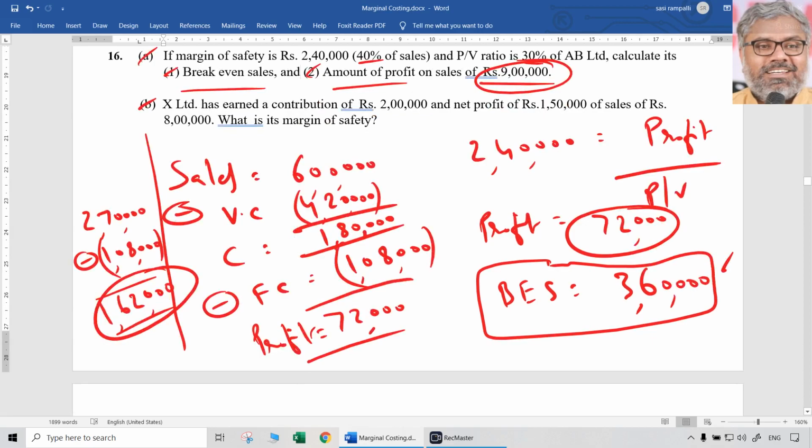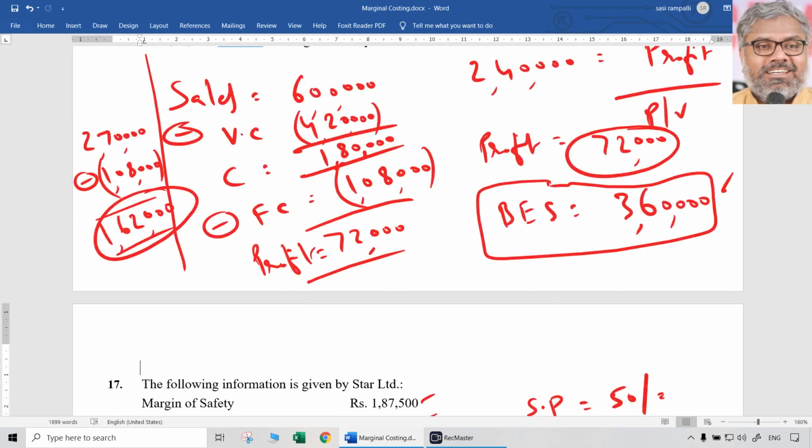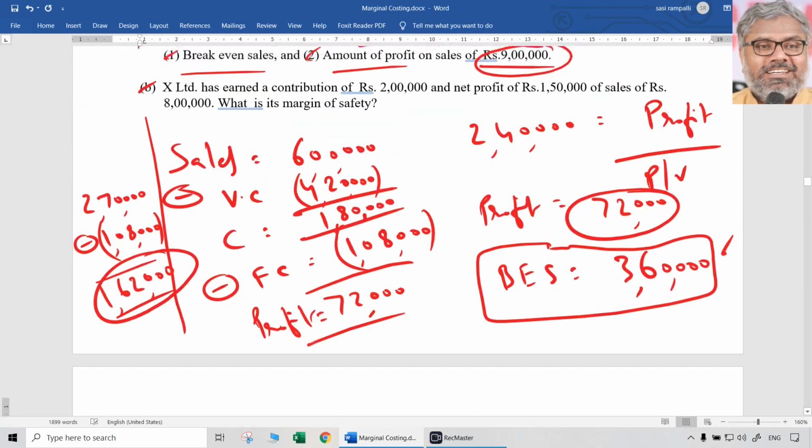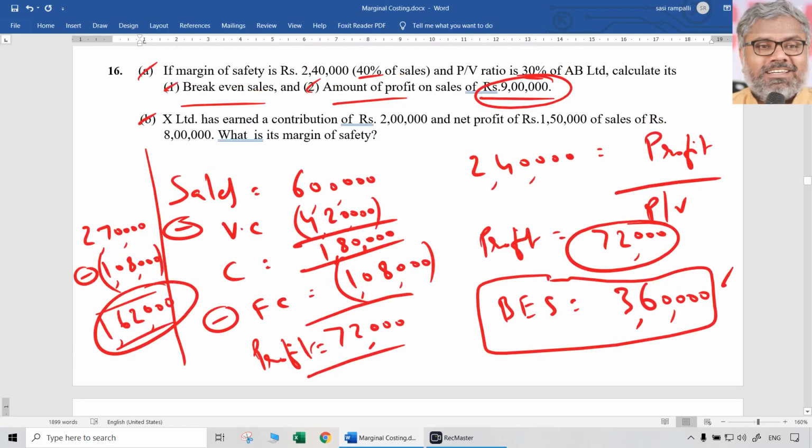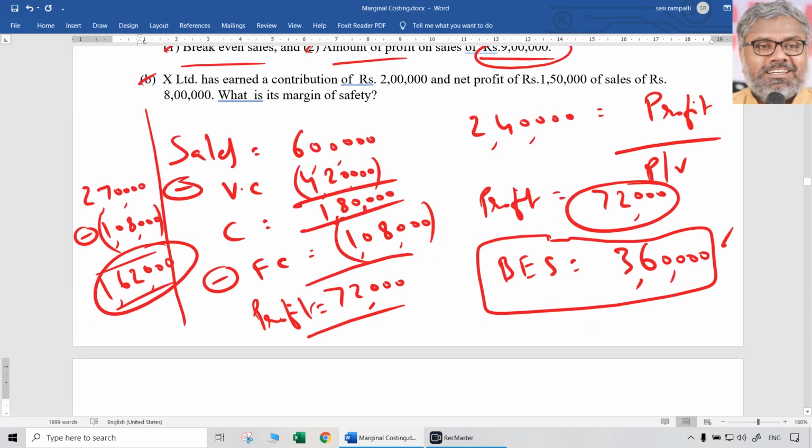Now question number B. X Limited has earned a contribution of 2 lakhs, net profit of 1,50,000, on sales of 8 lakhs. What is the margin of safety, it is asking. Okay, we have to put everything in first place. Contribution is 2 lakhs.